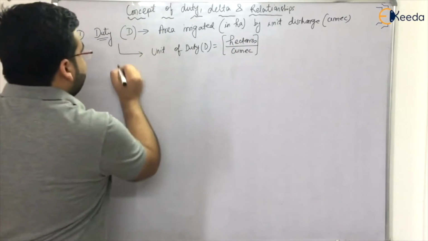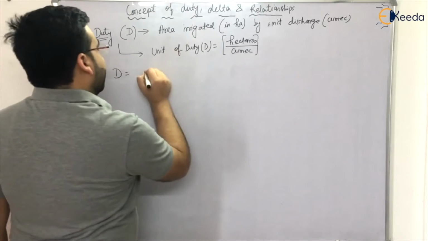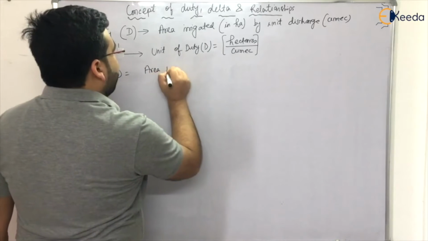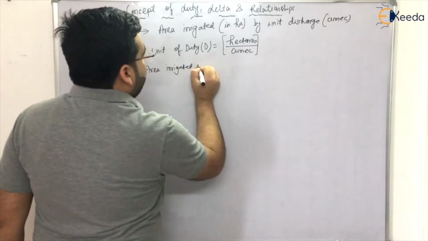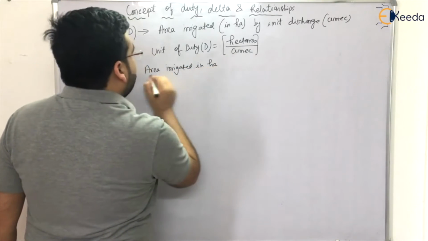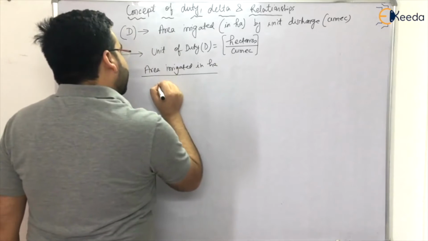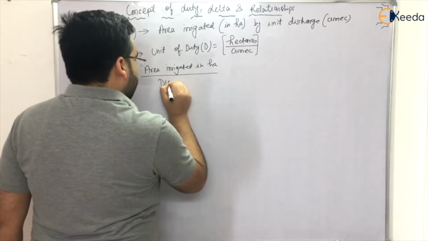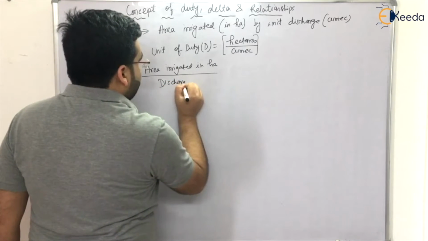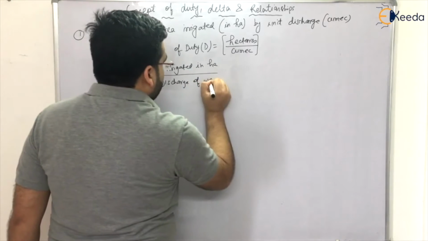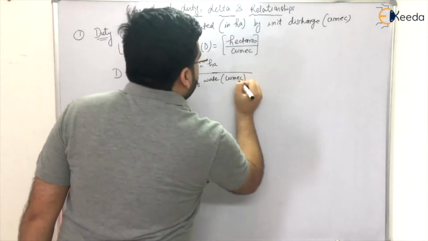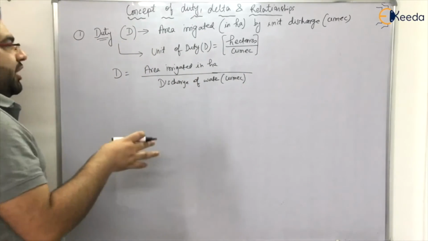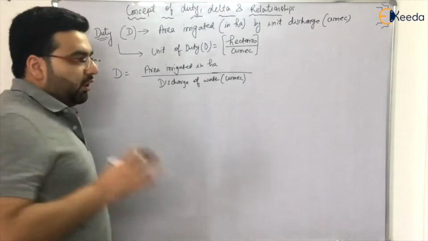So duty is the area irrigated in hectares by the discharge of water in cumec.